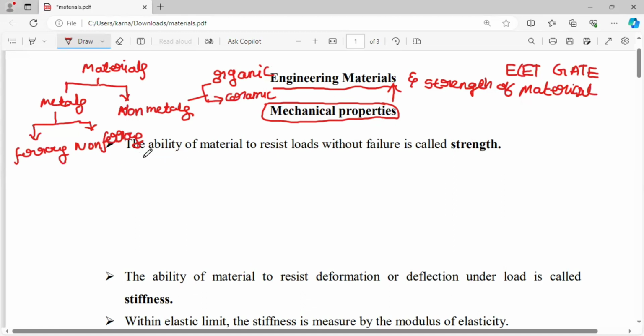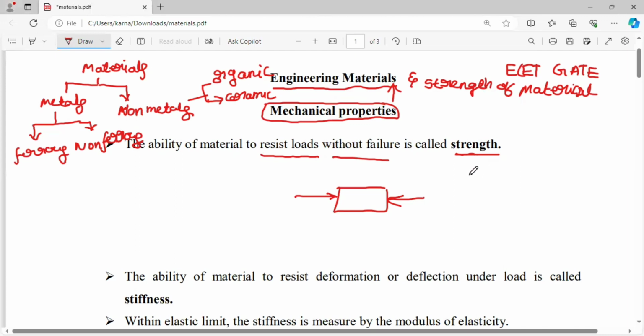Now, in this video, we have to discuss the mechanical properties of the materials. The first property is the strength of the material. Strength of the material means the ability of the material to resist the loads without failure. Suppose I am considering a body. We apply the force on this body in this way. If you apply the loads on the body, it can resist those loads without failure. There is no damage in the body. That resistance is called the strength of that material.